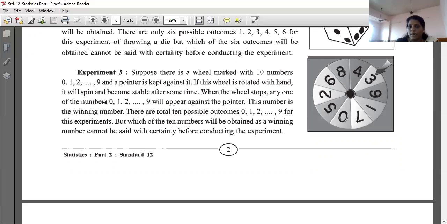The pointer, which is shown here, against it only one number will come, two numbers will never come, right? And it will appear against the pointer. This number is the winning number.